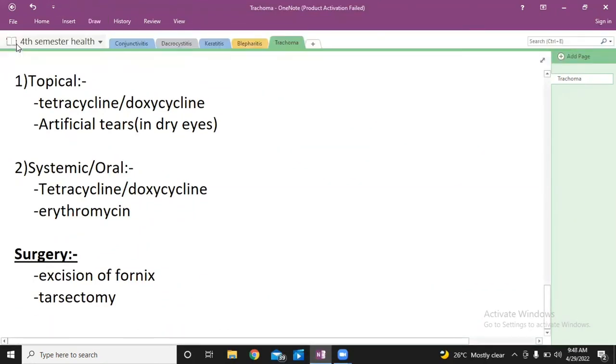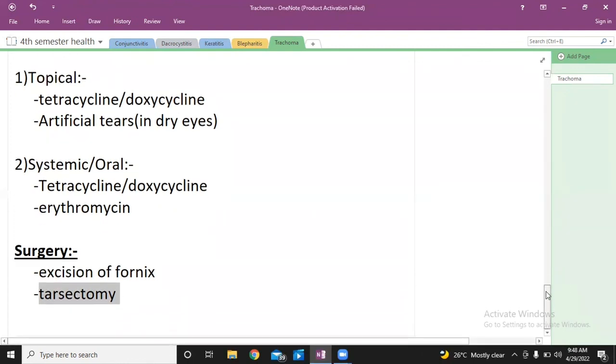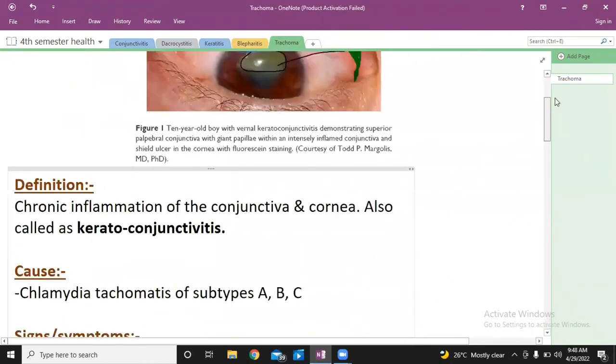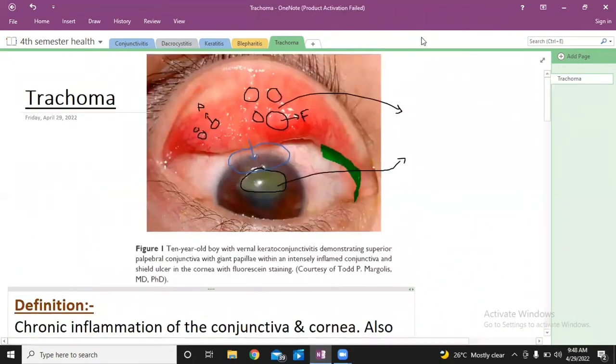What are the complications actually? I'll talk about it later. But one complication will be photophobia. Photophobia is when there is opacity in front of the eyes, in the cornea, due to the inflammatory stage, as we can see here. So this is one complication, because there is opacity from the previous inflammatory stage, and now you cannot see. So this is photophobia, and photophobia is occurring due